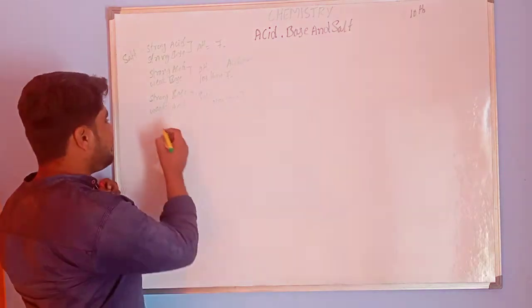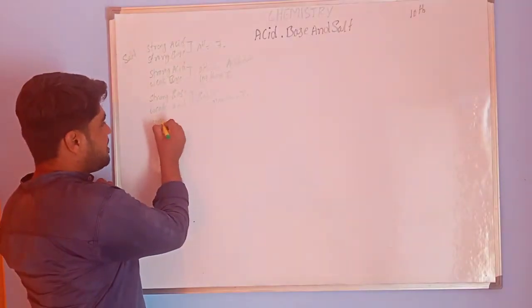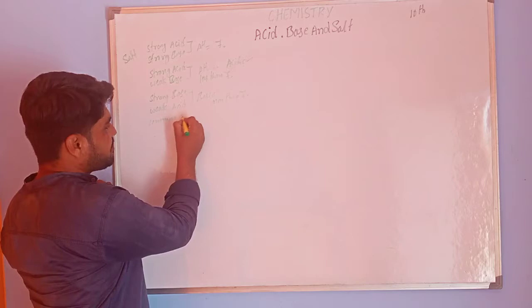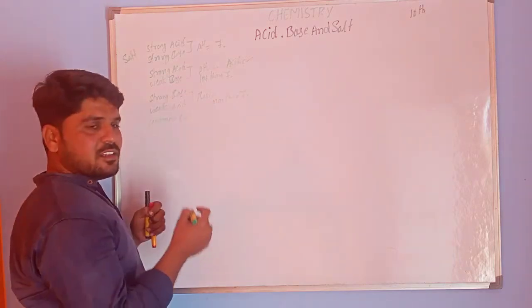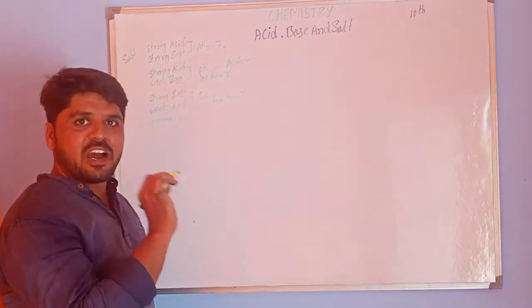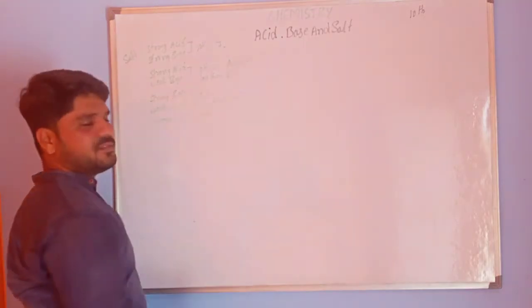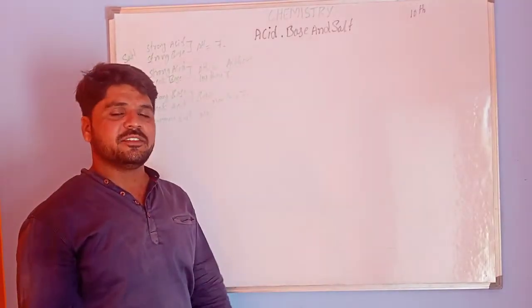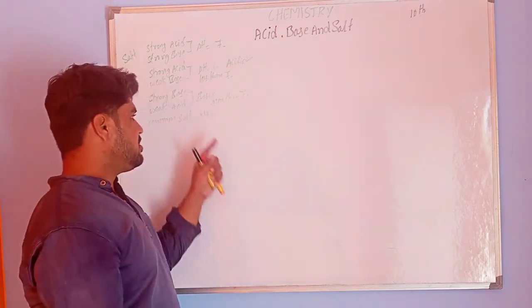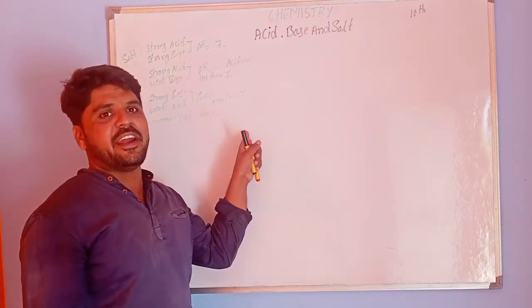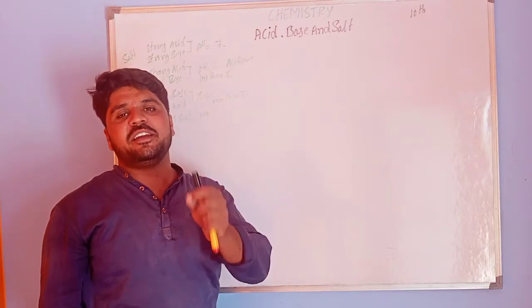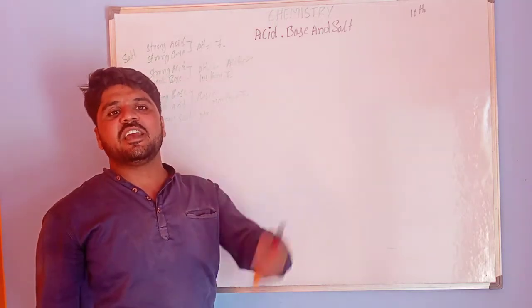Next is common salt. The chemical formula of common salt is sodium chloride, NaCl. This sodium chloride is a raw material for different chemicals.